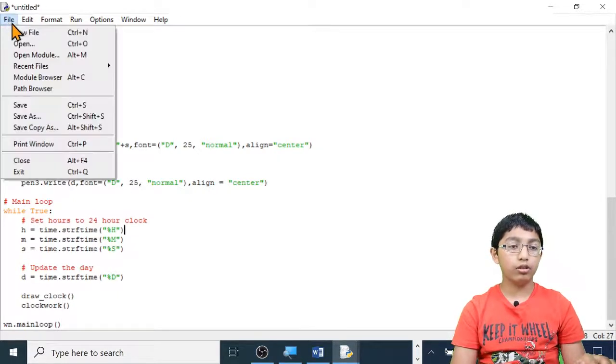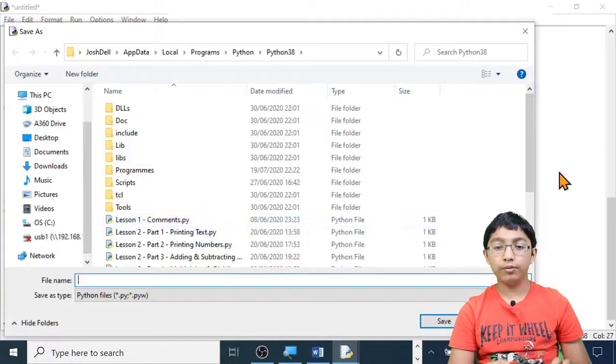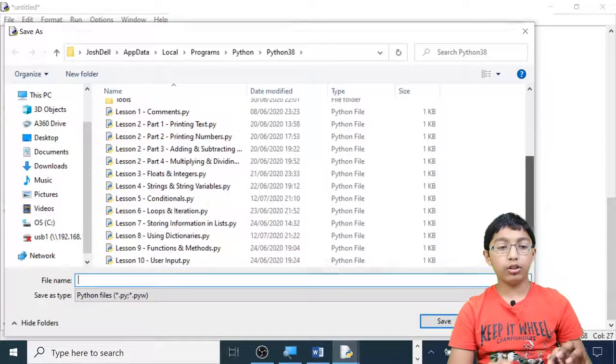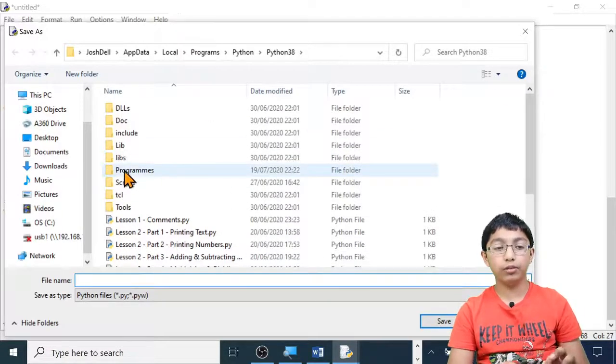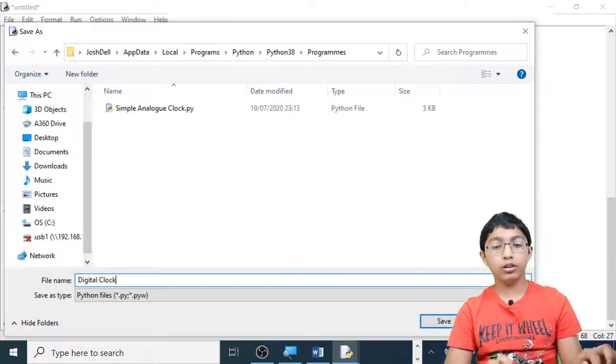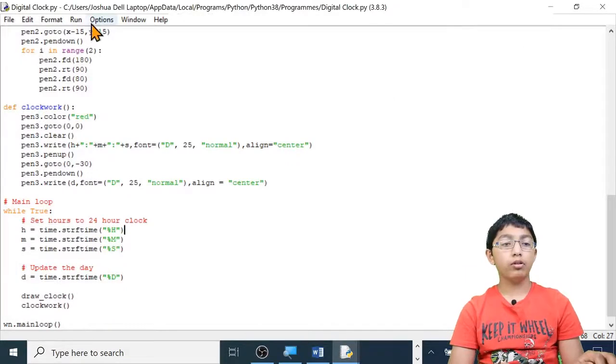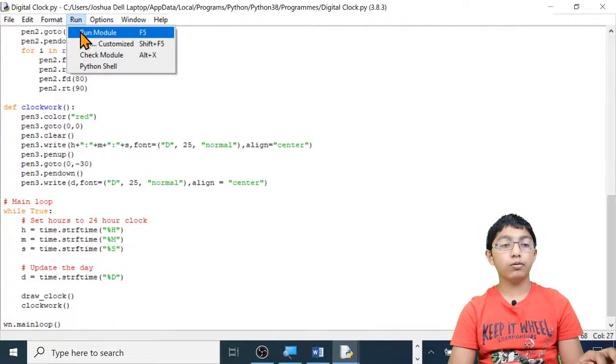File menu, save. I'm going to call this file digital clock, and I'm going to save it in my programs folder. Click save. Now I'm going to run it. Run module.